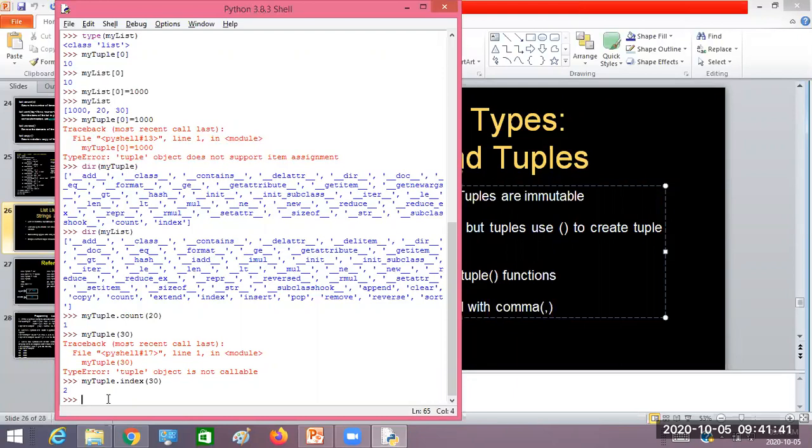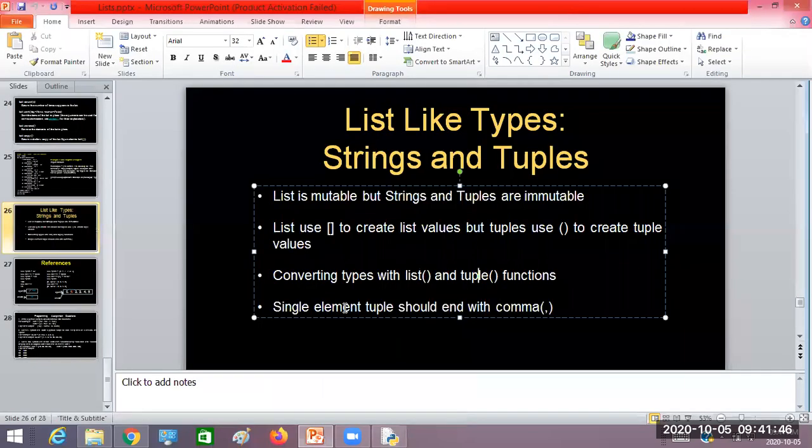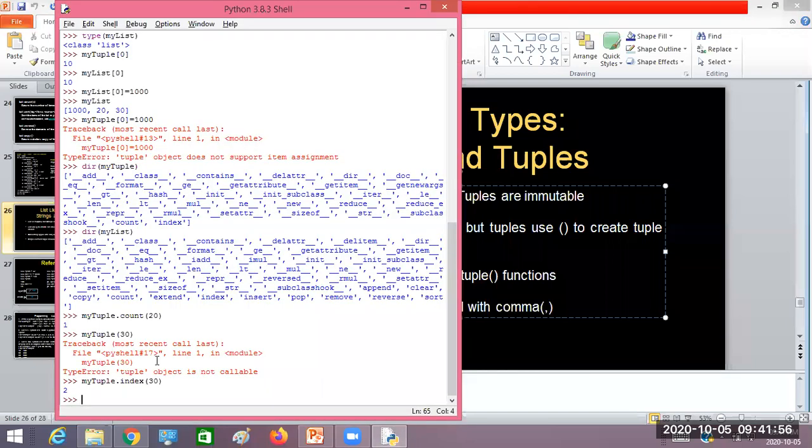Now, one special feature which I mentioned in the PPT: a single element tuple should end with a comma. Try to understand what the problem is if I don't put a comma, and what will happen if I put one. I'll create one more tuple with parentheses. As you know, parentheses create a tuple. But what happens if I write just 100 with no comma? A single element is there, but I didn't put a comma at the end of 100.